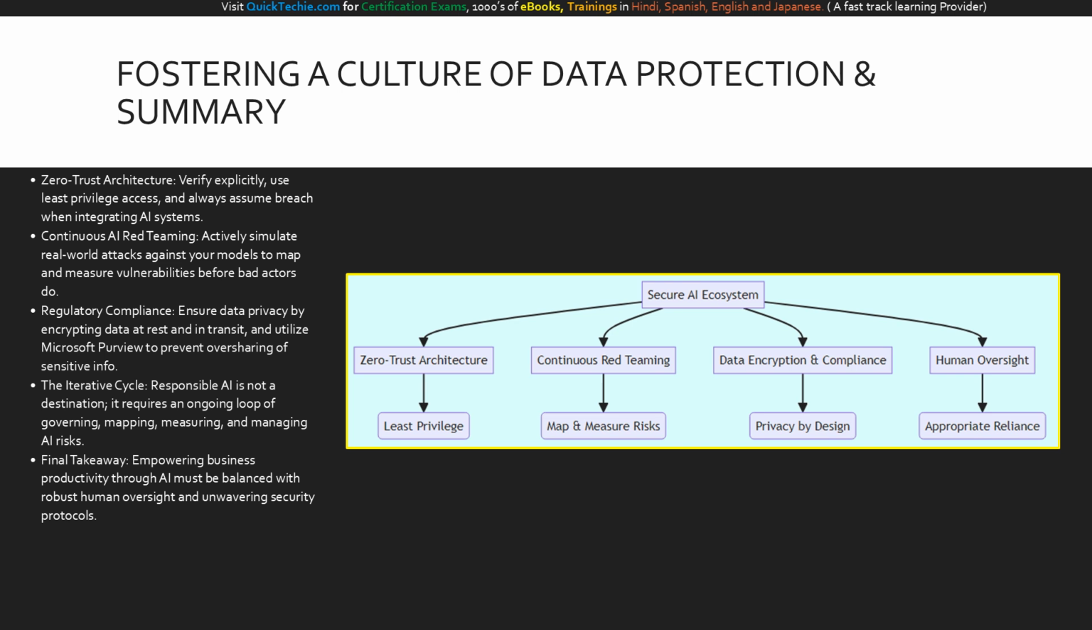In our final diagram, we summarize the secure AI ecosystem. It rests on 4 pillars. Zero-trust architecture ensures we apply least privilege at every level. Continuous red teaming allows us to constantly map and measure new risks. Data encryption ensures we maintain privacy by design. Finally, human oversight is the linchpin that ensures appropriate reliance, keeping humans in the loop for critical decisions. Integrating these 4 pillars will ensure your organization harnesses the power of AI safely and responsibly.